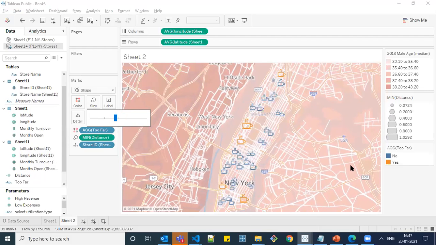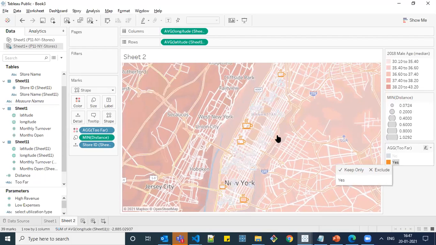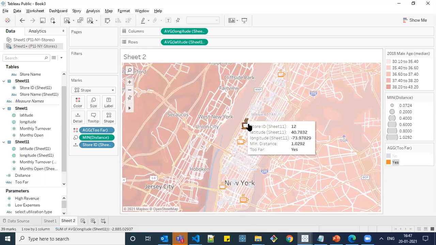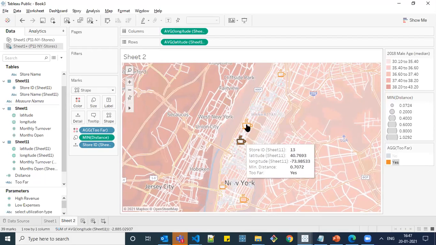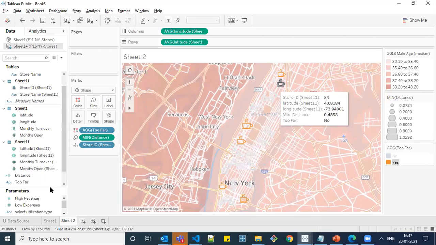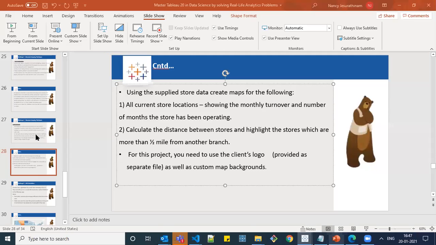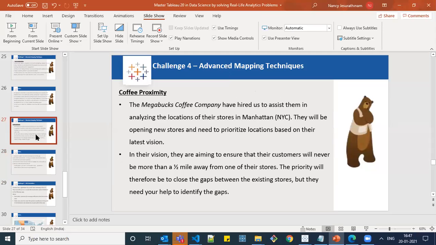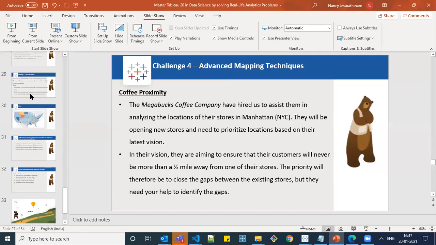It's too big. Yeah. Now if you click on highlight yes, you could see that these are the coffee shops which are greater than 0.5, and they can construct a coffee shop in between these two locations, or here, over here, or here. So these are less than 0.5. So this is the requirement. They asked us to construct this from this. Challenge 4, coffee proximity. Do you have any questions, team, on this challenge? Okay, then let me go with the final challenge.